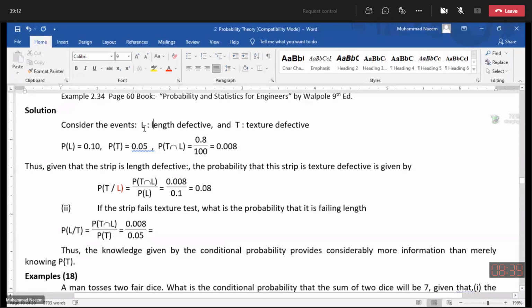A strip is failing the length test. We have the probability. It is given that 10% of strips fail the length test. So 0.10 is the probability of L. And also we know that 5% of the strips are failing the texture test. So the probability of T is 5%. 5% means 0.05.